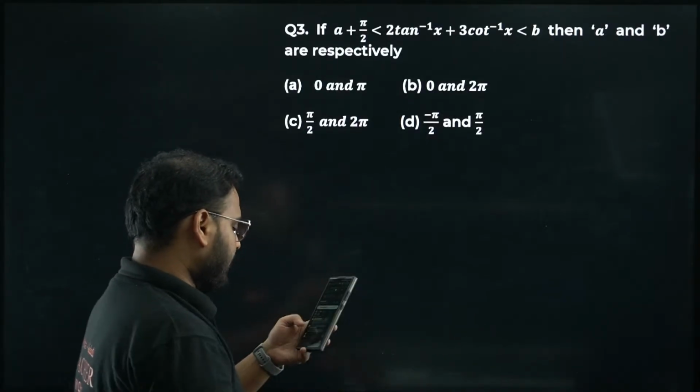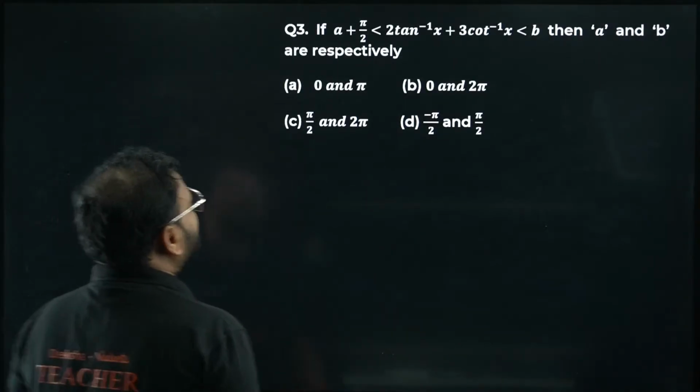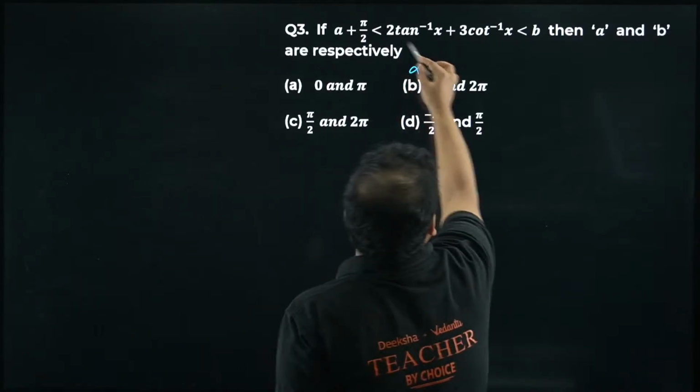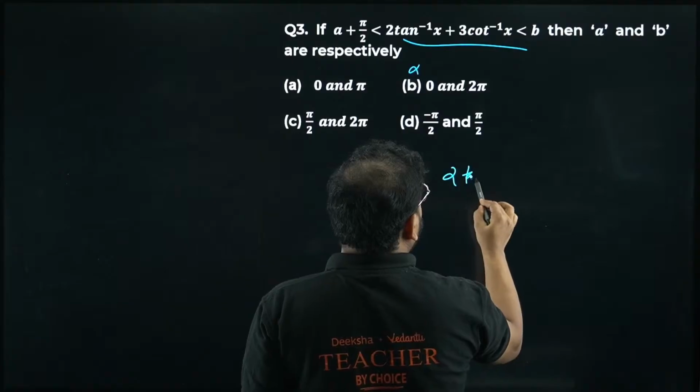Okay. All right. So B, I'm getting the answer. B is not right, bacha. B is not right. Let me solve this question. A plus pi by 2 is there. I can see from here 2 tan inverse of x.